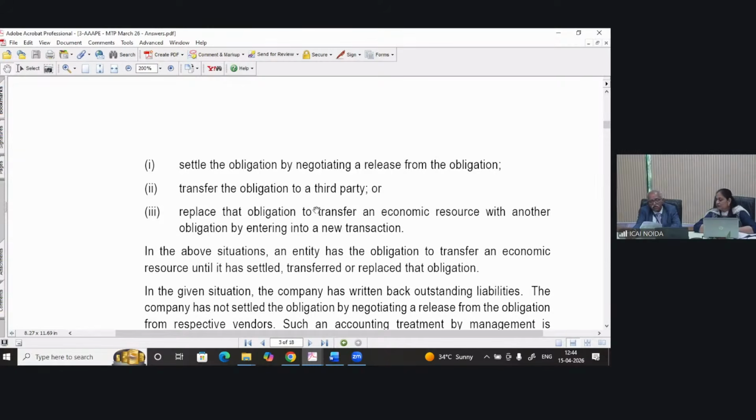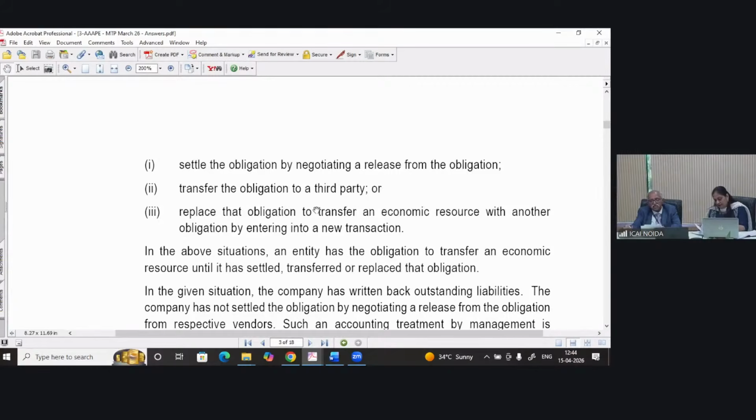Instead of fulfilling an obligation to transfer an economic resource to the party that has the right to receive the resource, entities sometimes decide to, for example, settle the obligation by negotiating a release from the obligation or transfer the obligation to a third party. How are liabilities settled?